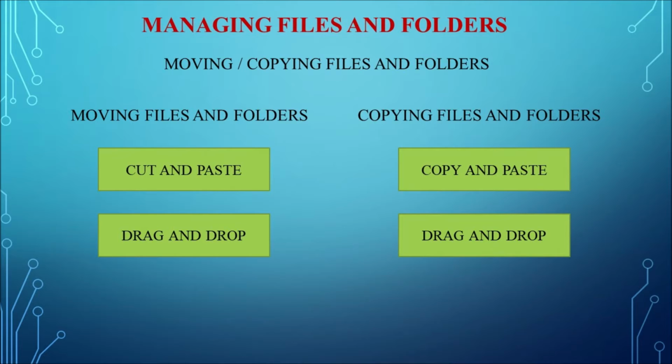Next one is moving or copying files and folders. So each has two methods. So first, moving files and folders, the first method is cut and paste. It means that the file or folder will be removed from the old location and it will be moved to the new location. That is the difference between moving and copying files and folders. So in the first method, cut and paste, we have to select the file or folder which you want to move.